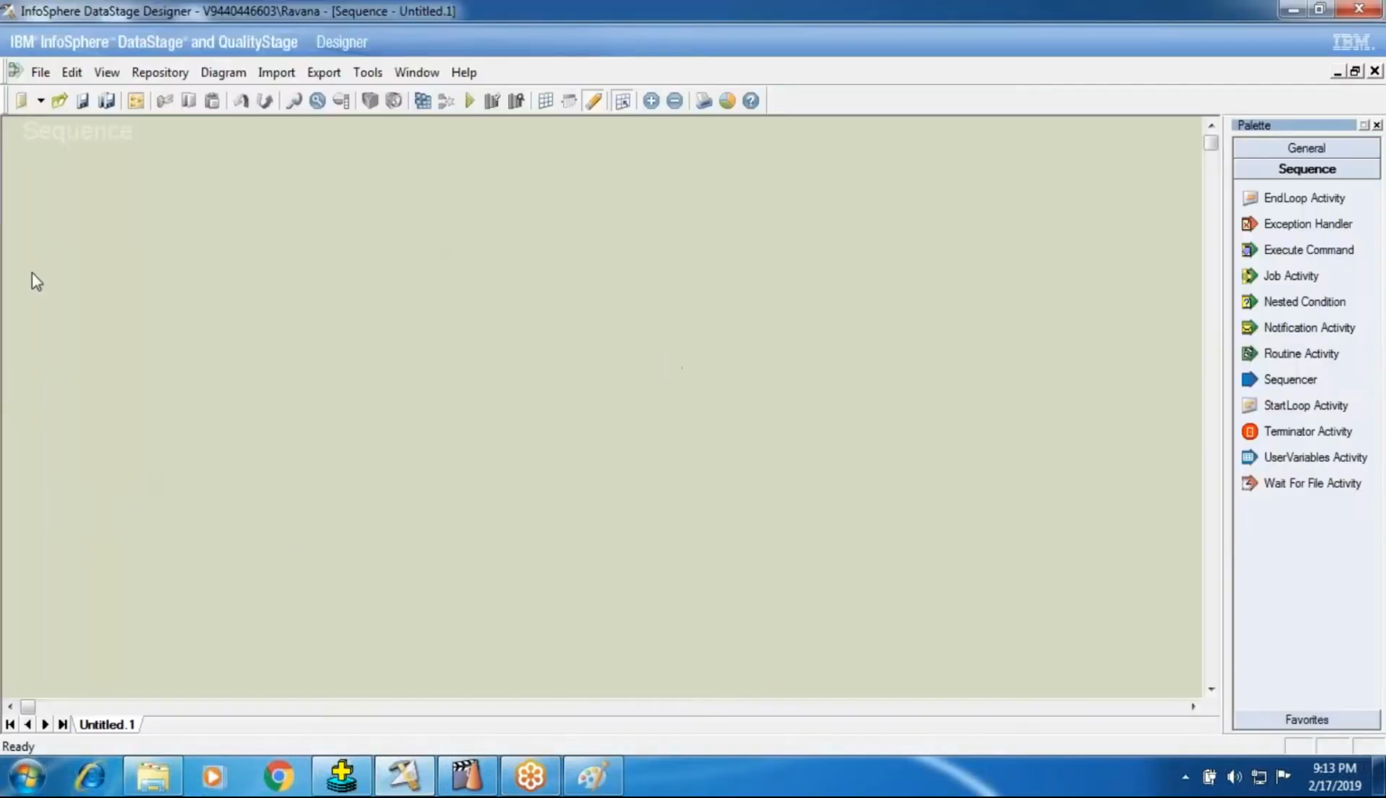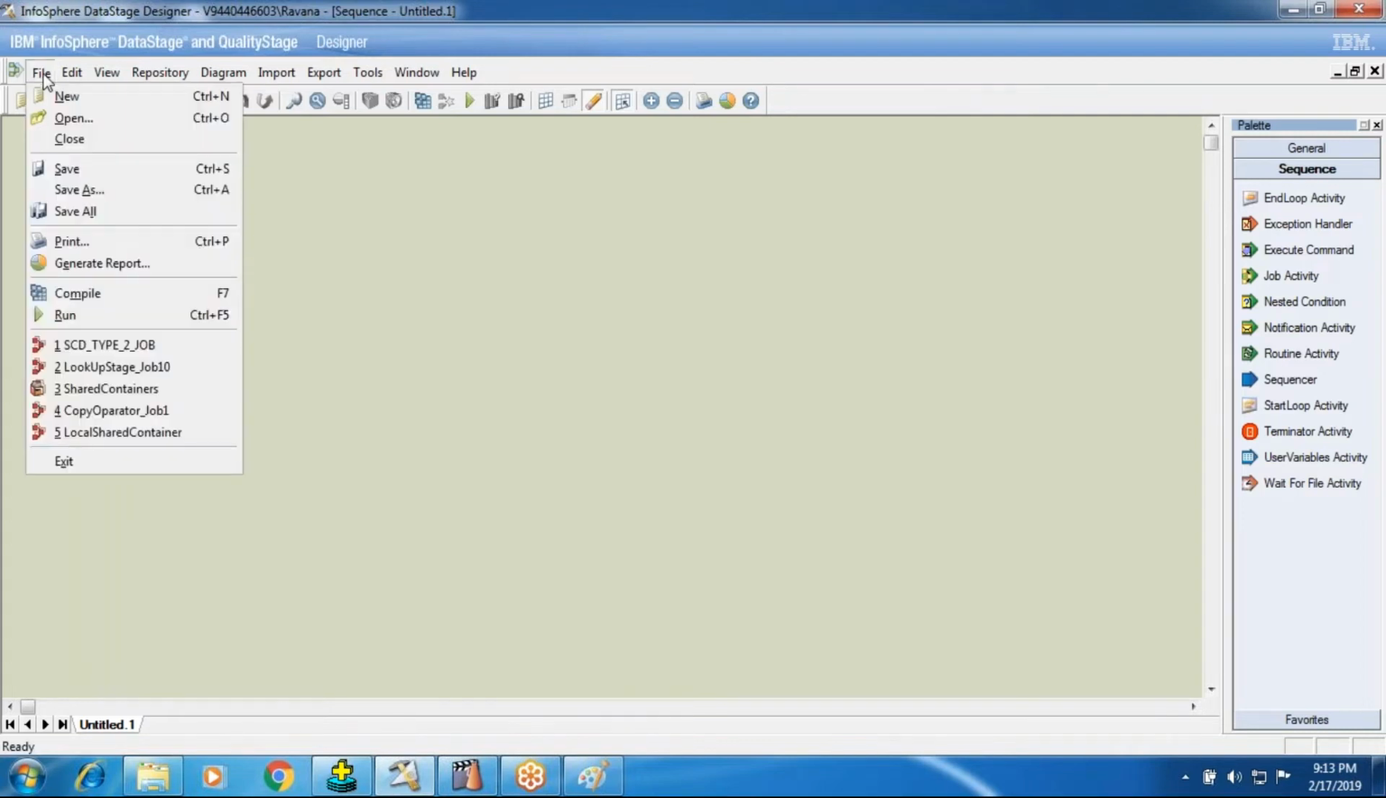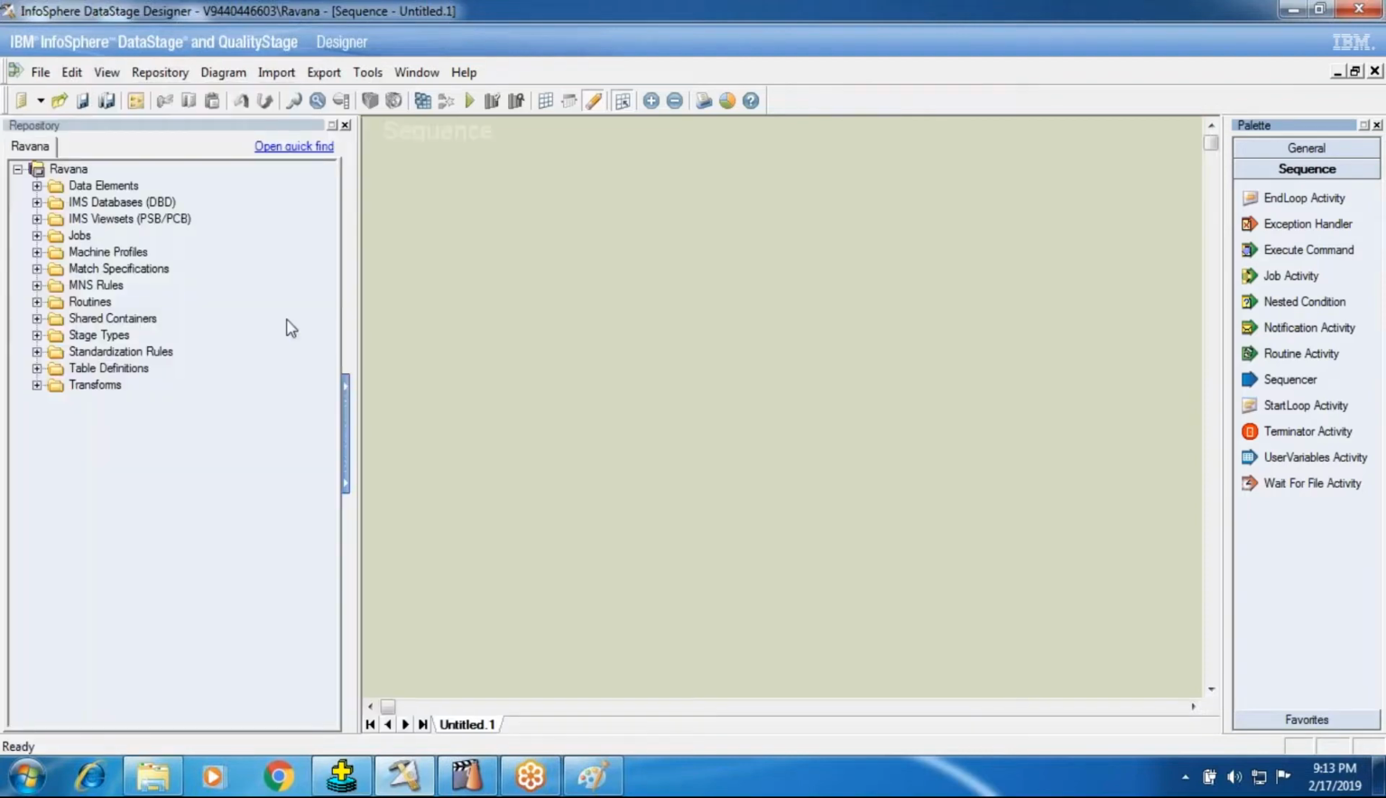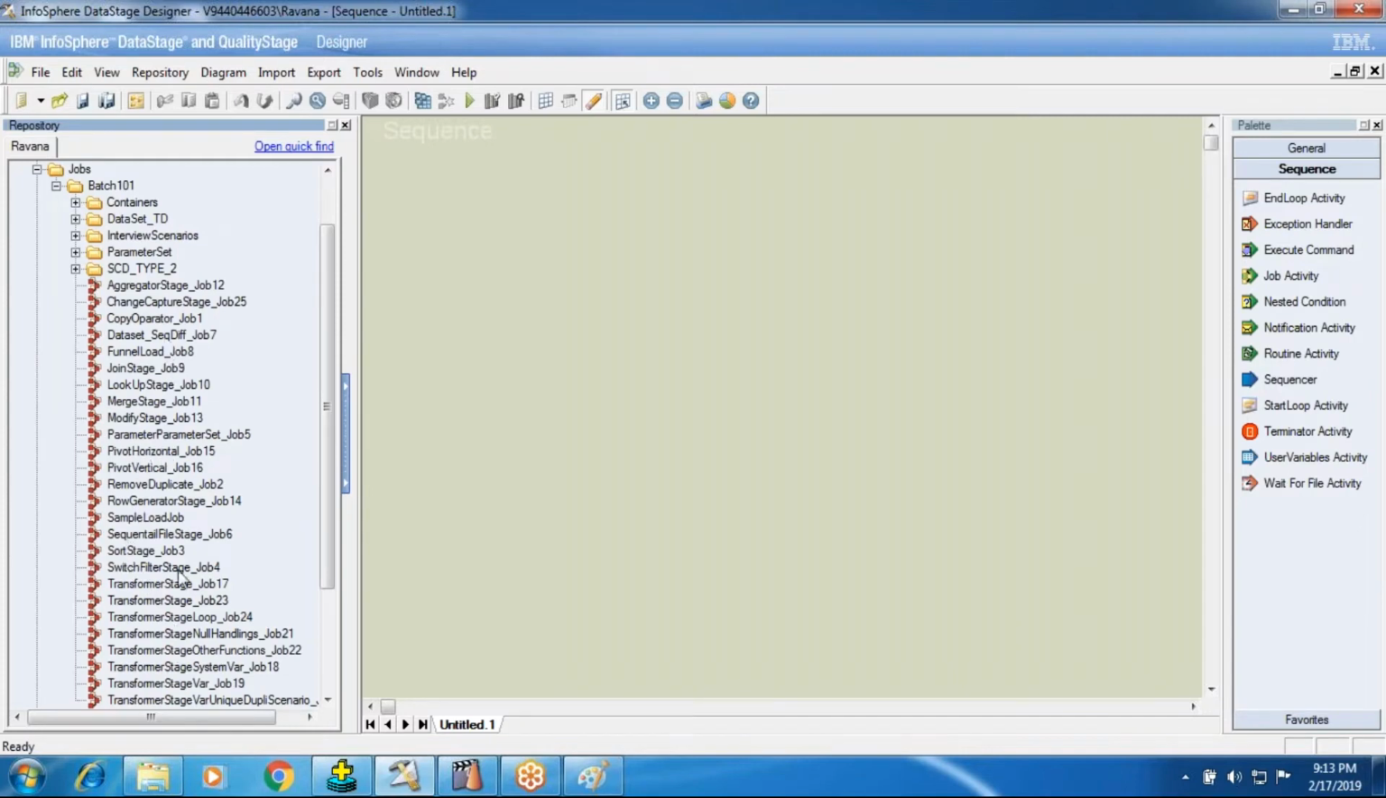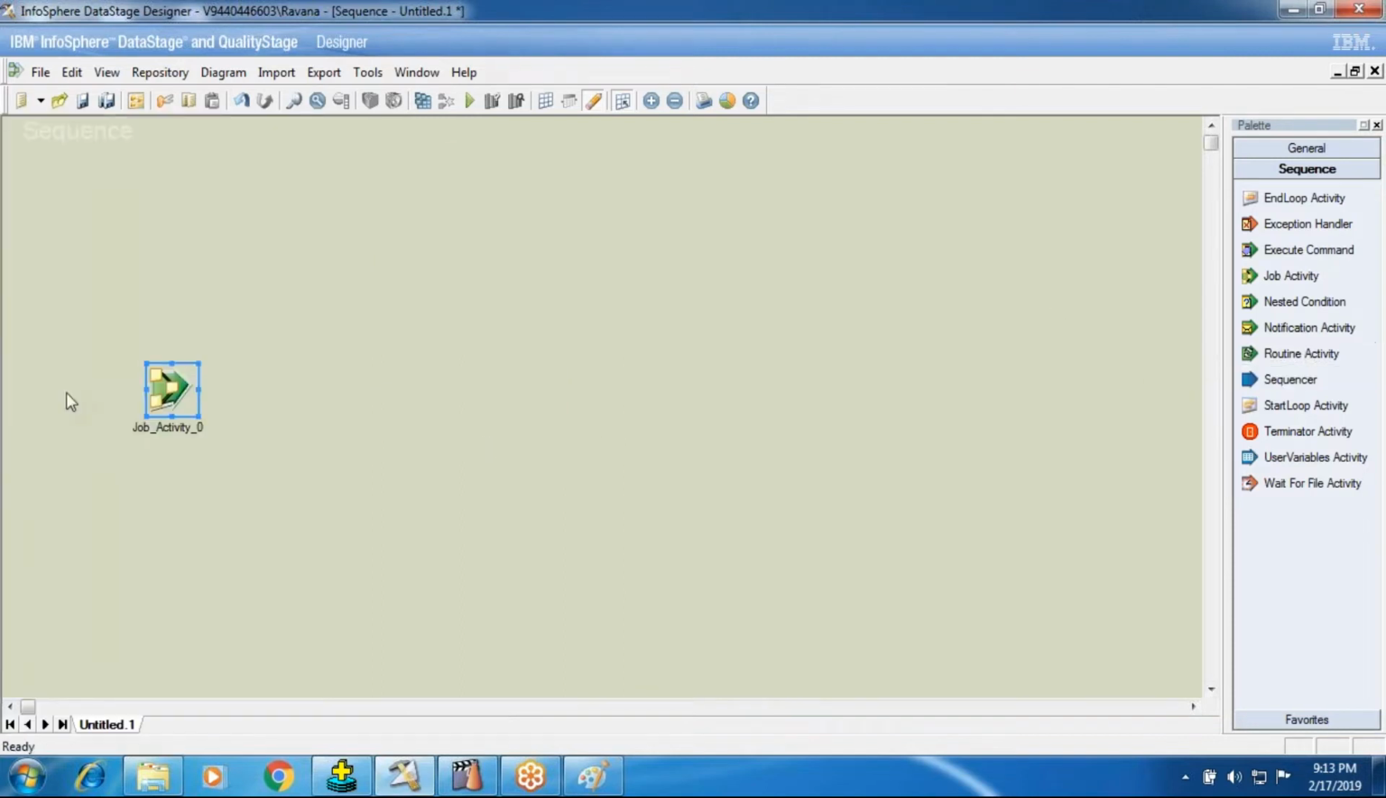So how many ways can I call a job into a sequence? First of all, the easiest method to call a parallel job onto the canvas is just to open the repository, go to the job and go to the folders of the jobs. Then simply select the job and drag it onto the canvas by left clicking your mouse button and holding it, bring it onto the sequence job and just leave it. You can see a job activity. So that is one way.